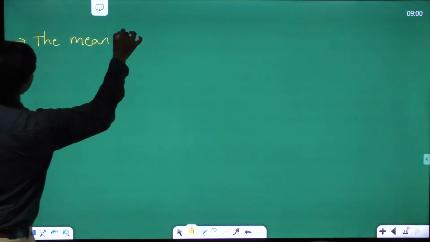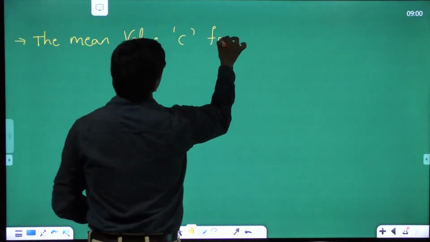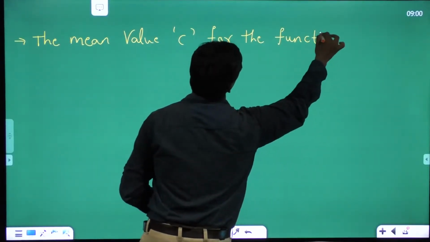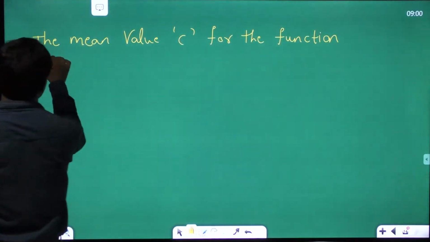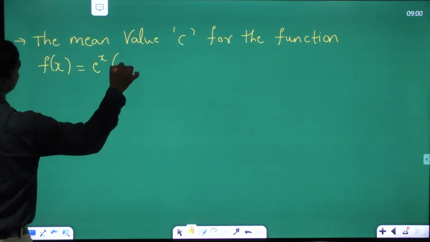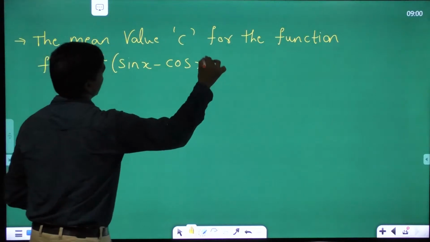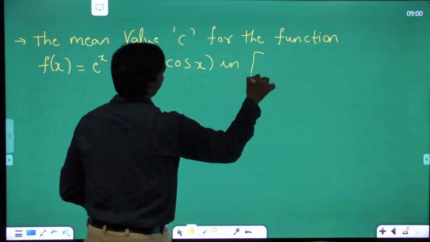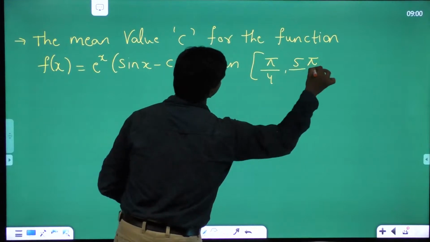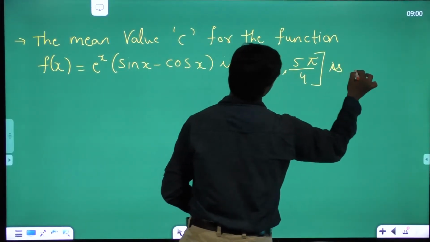The mean value c for the function f of x is equal to e power x into (sin x minus cos x) in the interval pi by 4 comma 5 pi by 4 is dash.